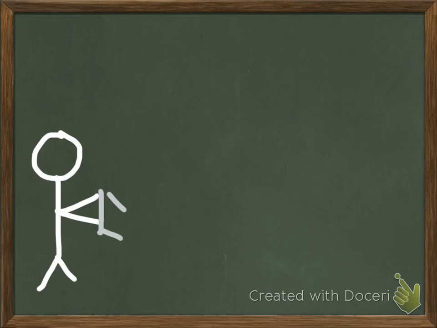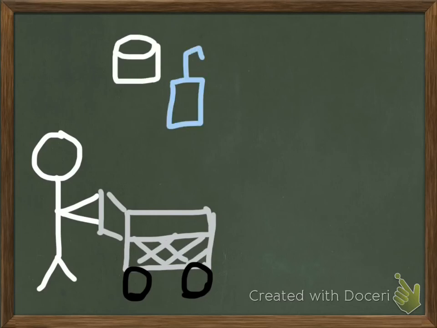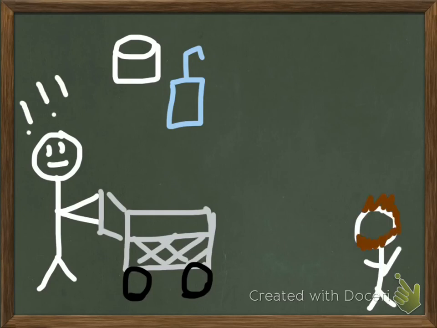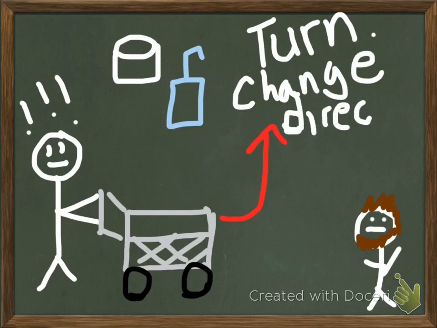Or if you are at the grocery store, let's say you're at H-E-B or Kroger or wherever it is that you shop, maybe picking up some toilet paper or Purell, and you hear a familiar voice down the aisle. Is that Mr. Rogers? Oh man, it totally is. And so you go ahead and quickly skirt down the next aisle because you turn, because you change your direction. That change of direction is another acceleration. Now, acceleration is typically going to be measured in meters per second squared or meters per second per second.